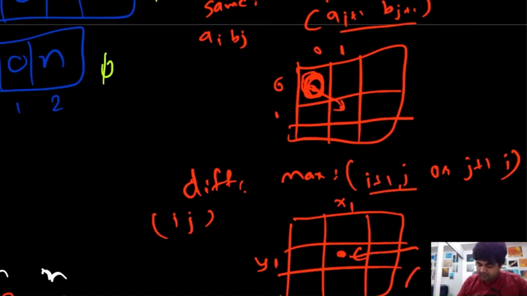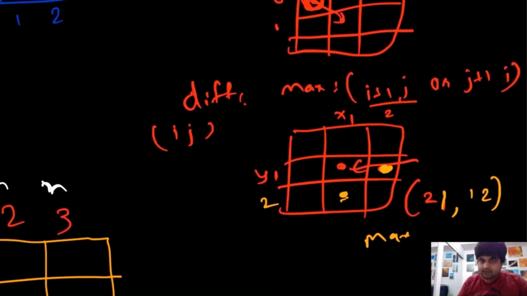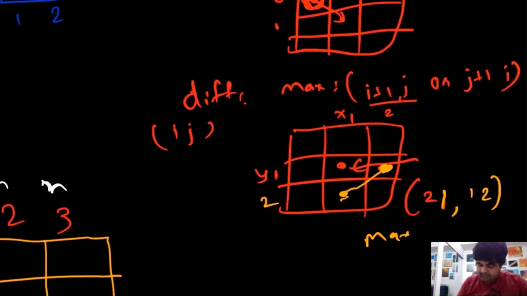We could have a value at position 2 1, so whatever value we have over here, and the second possibility is position 1 2, which would be over here. So we need to find the maximum value amongst these two in order to calculate what the value for this one should be.